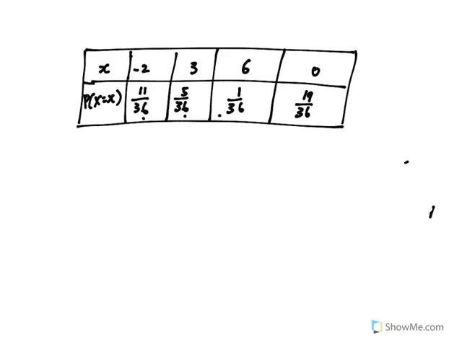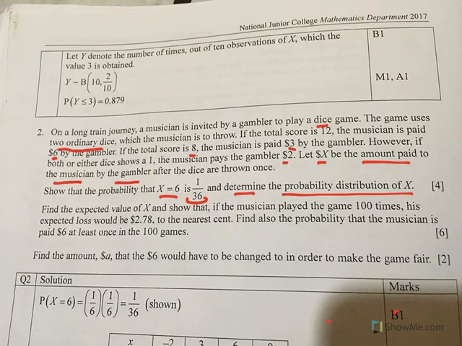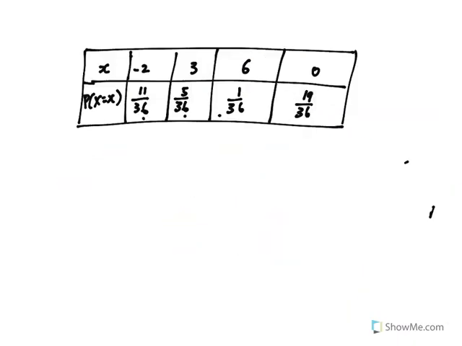Alright, and with that, we're actually done with the first part, which is we have determined the probability distribution of x. Then we need to find the expected value of x and show that if the musician plays the game 100 times, the expected loss would be 2.78 to the nearest cent. Very quickly, let's go and find the expectation of x.